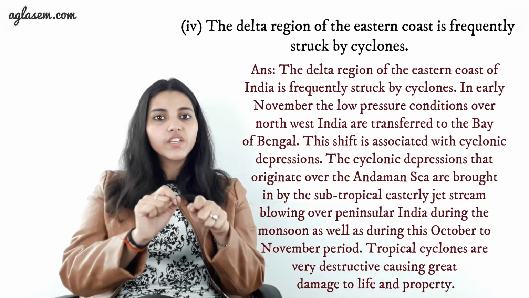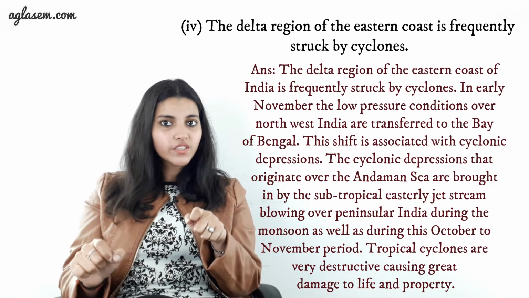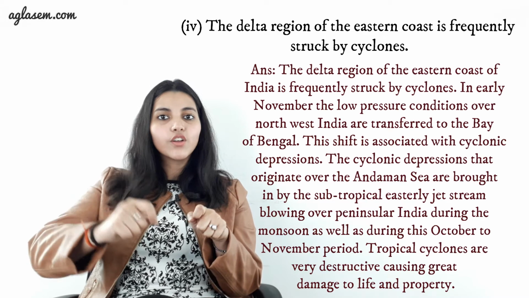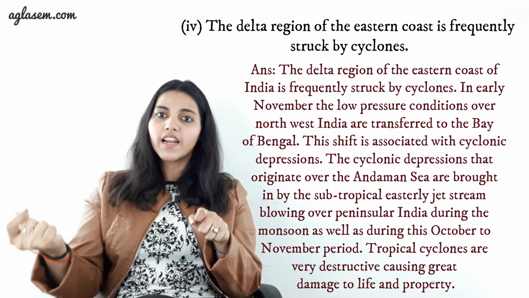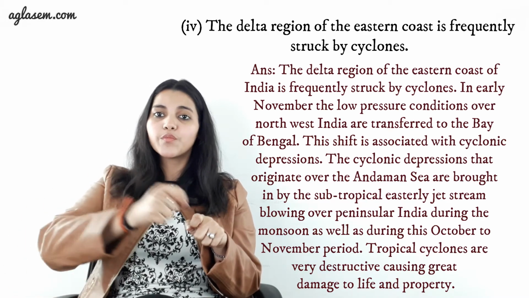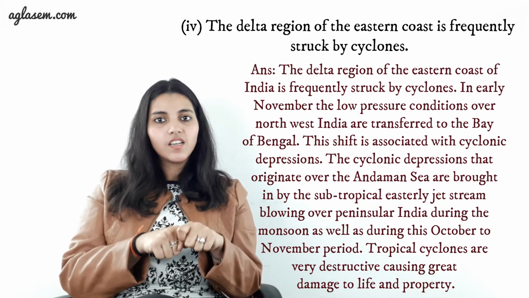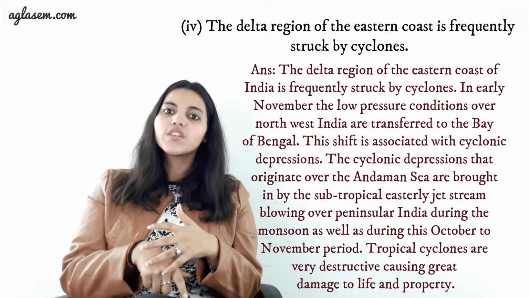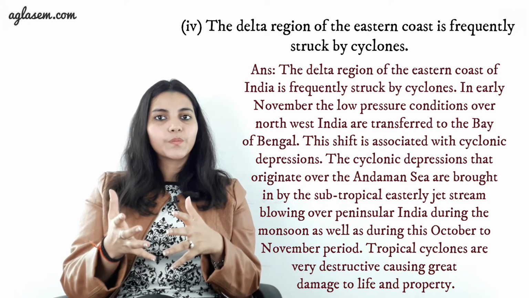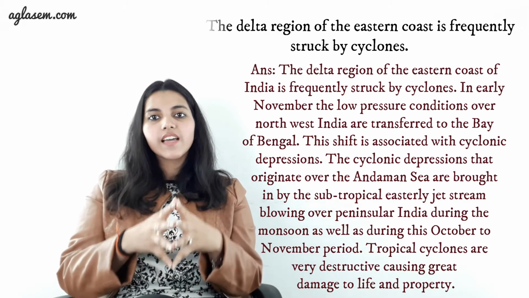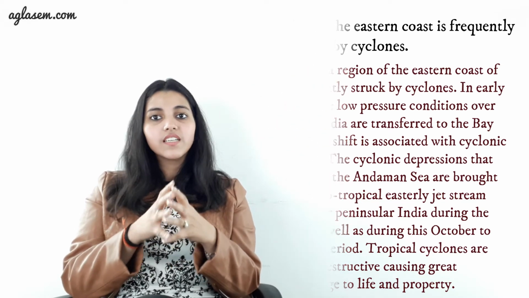This shift is associated with cyclonic depression. Further, the cyclonic depressions that originate over the Andaman Sea are brought in by the subtropical easterly jet stream blowing over peninsular India during the monsoon as well as during this October to November period. And tropical cyclones are very destructive, causing great damage to life and property.